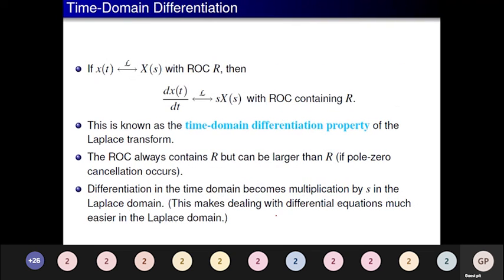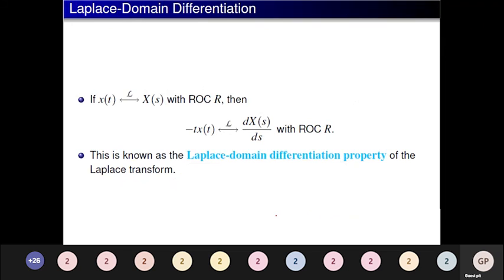Time domain differentiation. If the Laplace transform of x of t is x of s, then the Laplace transform of d by dt of x of t is s times x of s. If the Laplace transform of x of t is x of s, then the Laplace transform of minus t times x of t is d by ds of x of s. This is Laplace domain differentiation, or frequency domain differentiation.